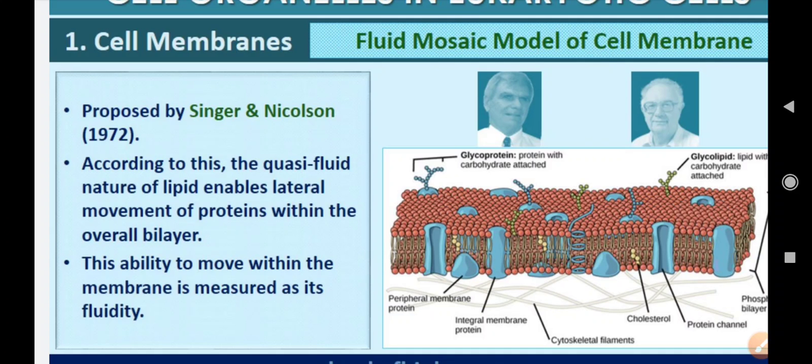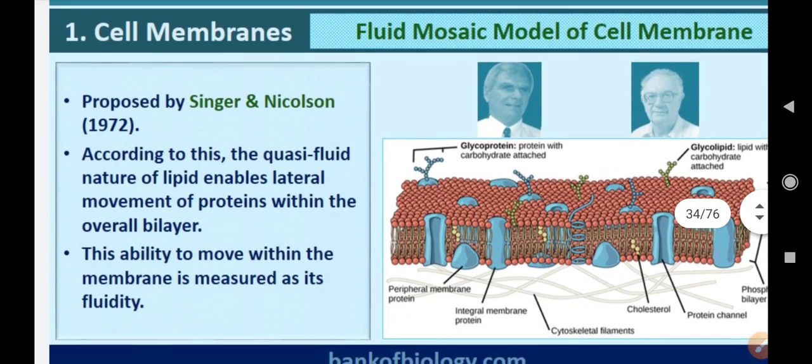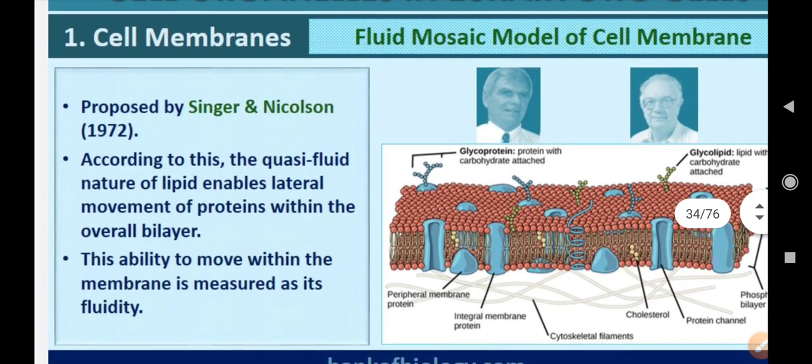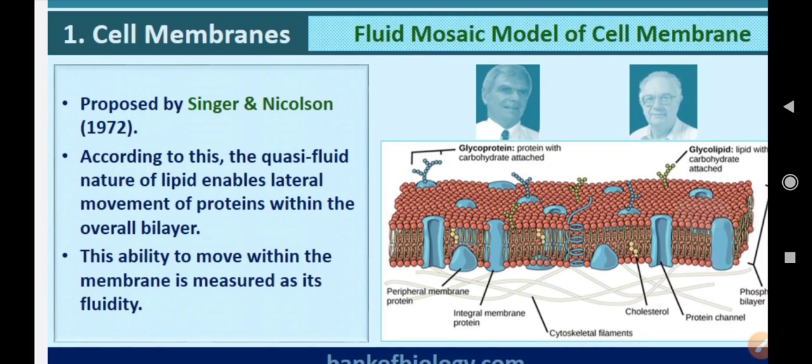Later on, on the basis of electron microscope studies, Singer and Nicholson proposed a hypothesis known as the fluid mosaic model of the plasma membrane. It explains the structure of the plasma membrane, and according to it, the quasi fluid nature of lipid enables lateral movement of proteins within the overall bilayer.